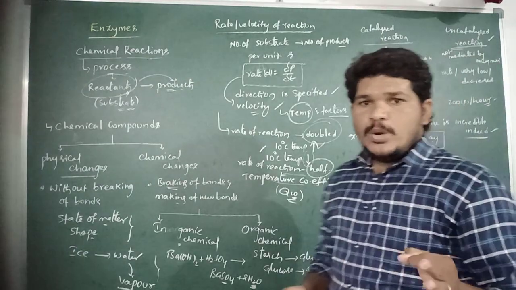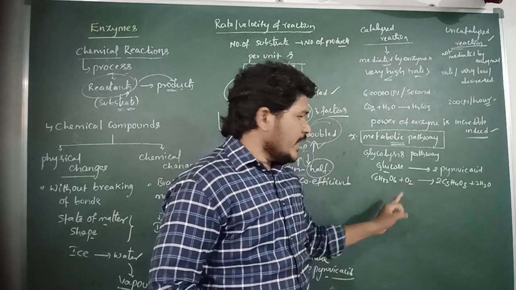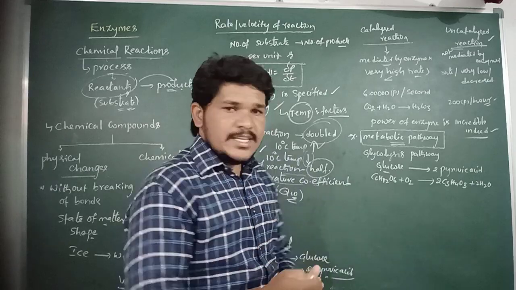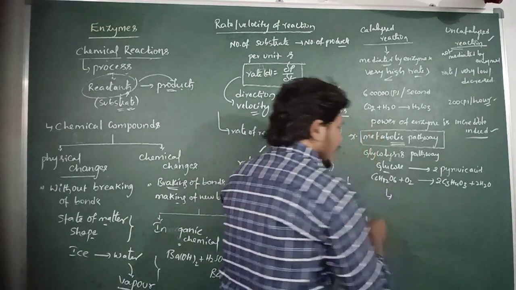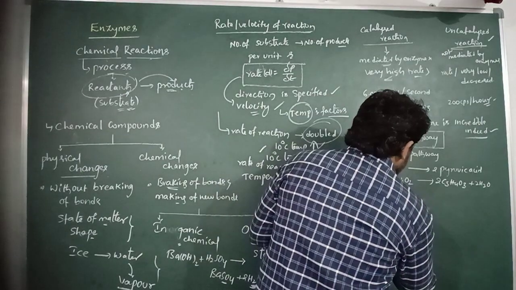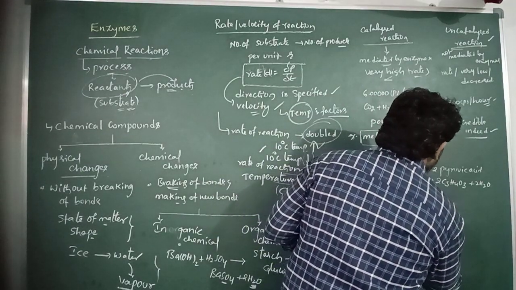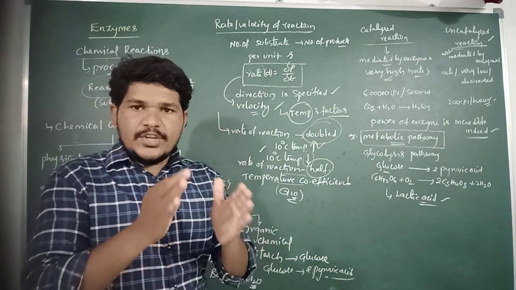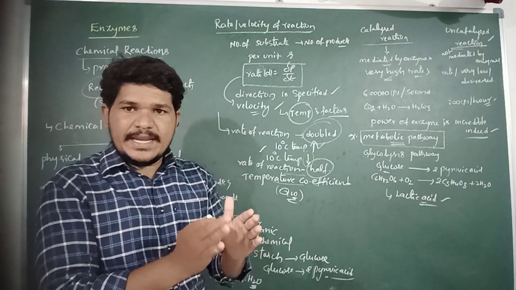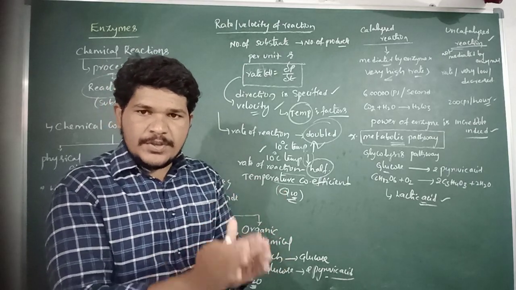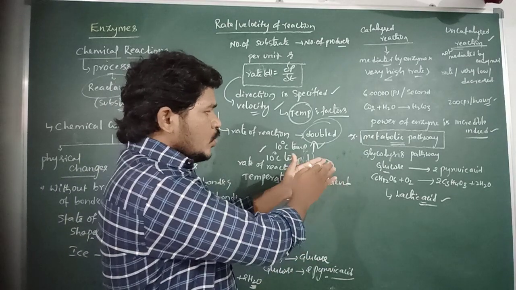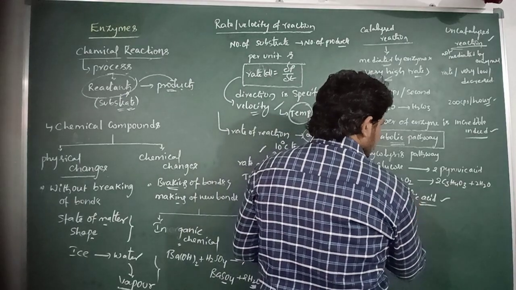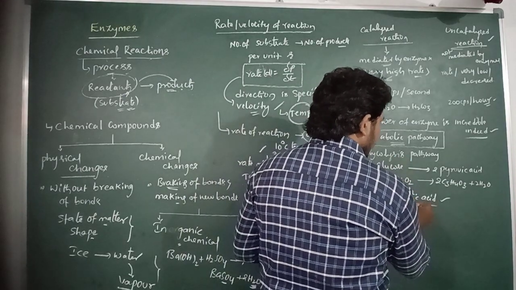But in the anaerobic respiration of skeletal muscle, the glucose molecule is broken down into lactic acid. So during the anaerobic respiration of skeletal muscle, lactic acid is produced by glucose breakdown. The glucose is converted into lactic acid.